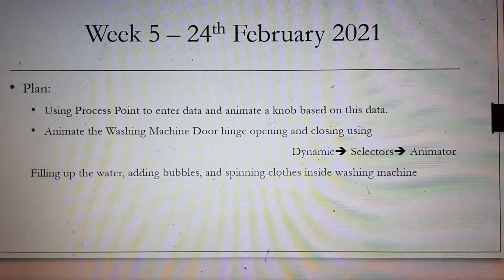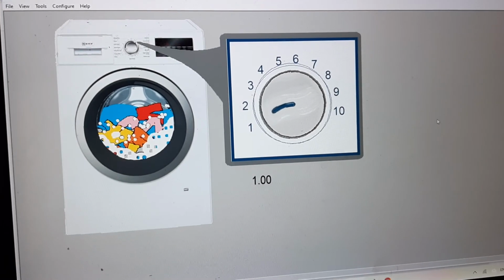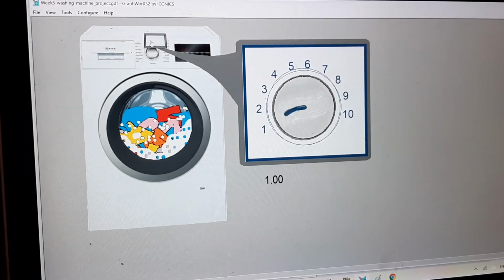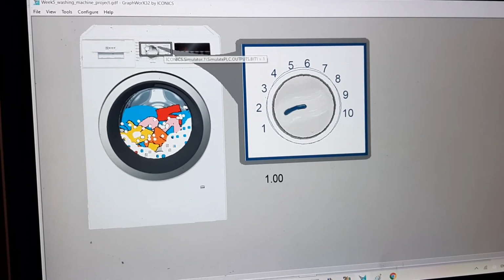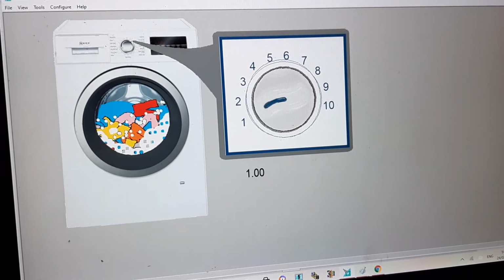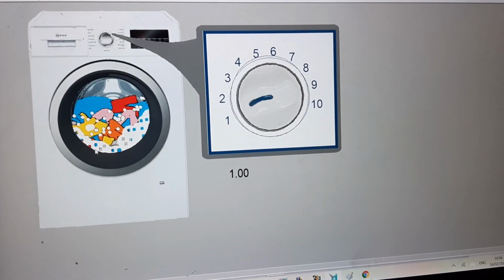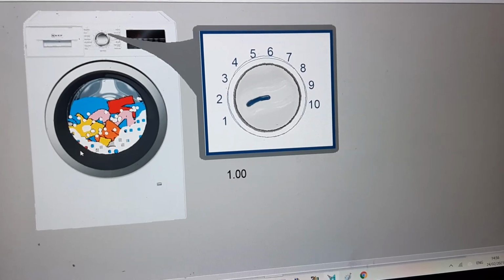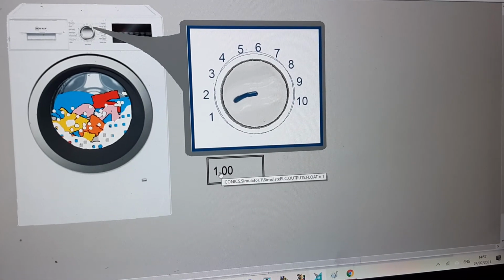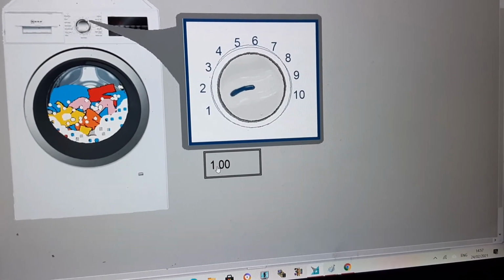So for the first part, I have my washing machine here, and I'm imagining that this knob is for process operation, this selection for washing machine. We are going to look at how we can animate the operation of washing later when I put another recording up. For now, I want you to look at the process point. This is called a process point, and I'm using it for entering data. You can also use it for displaying data.